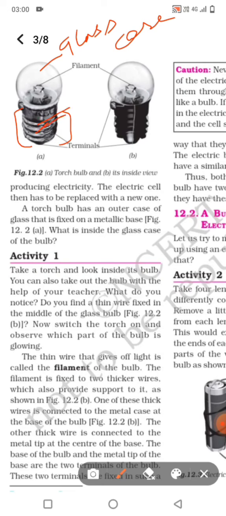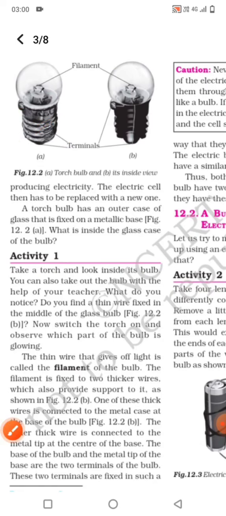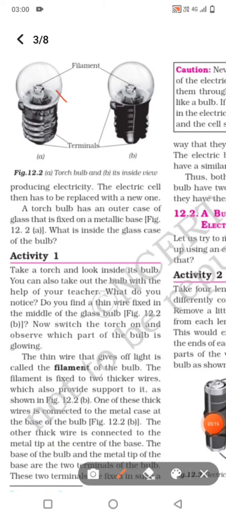Inside this there are 2 points here like this. These 2 points are connected with a spring-like structure. This is called the filament.